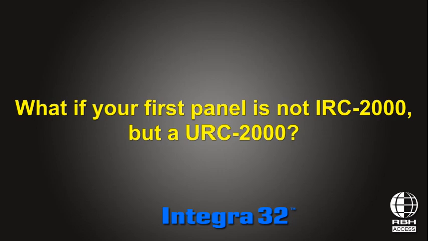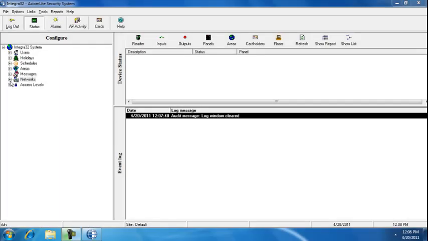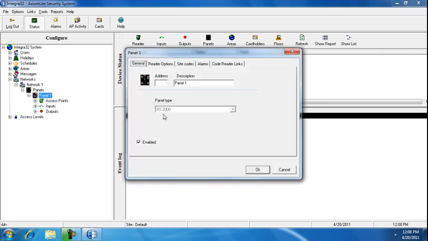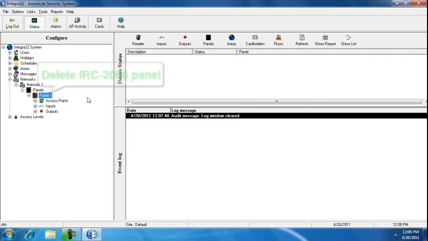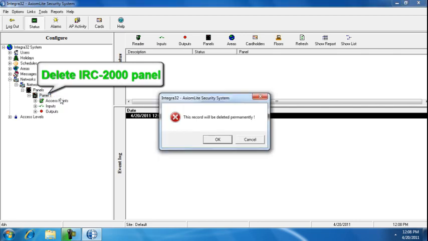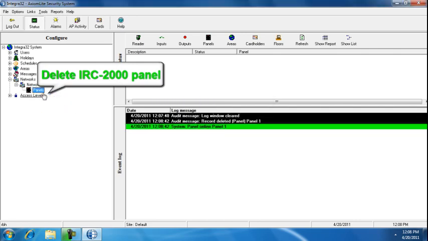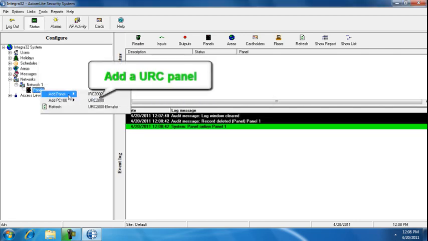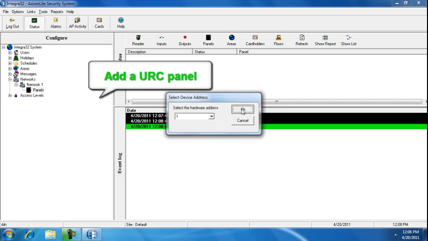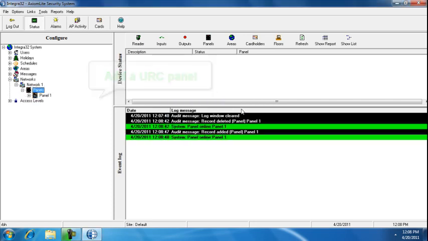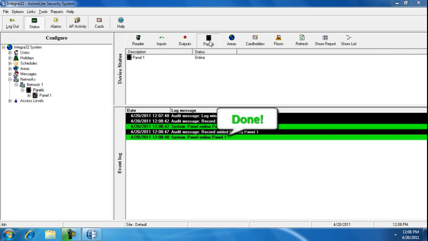By default, Integra32 adds an IRC2000 as the first panel of every network. That, however, is not always the case. Let's check. First panel is IRC2000. Let's delete it, and let's add the panel of the type that we need. In this case, URC2000. We're going to give it address 1, and it comes up online almost immediately.